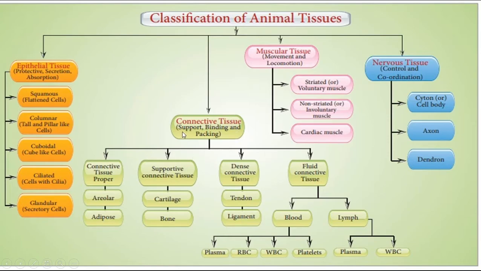Now connective tissue, again, is for support, binding, and packing. It is of different types like areolar, adipose, then the supportive ones, cartilage and bone, dense connective tissue, tendon, ligament, and fluid connective tissue, blood and lymph. In blood there are again plasma, RBC, WBC, and platelets, and in lymph, plasma and WBC, that is lymphocytes. Now nervous tissue is meant for control and coordination, having different parts: cell body, axon, and dendron. We will study one by one in detail.